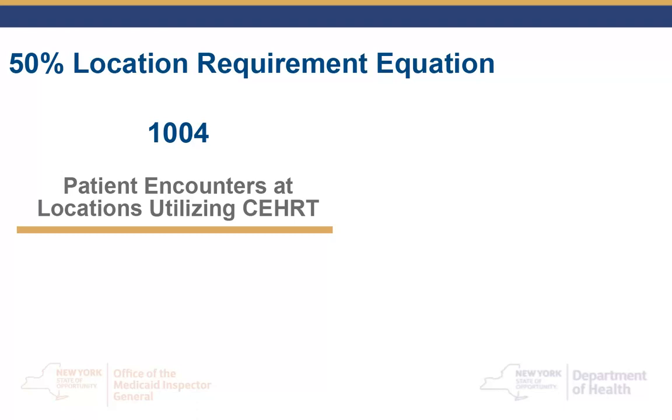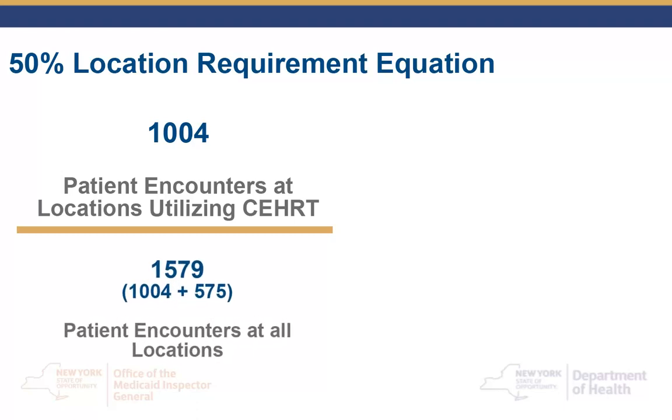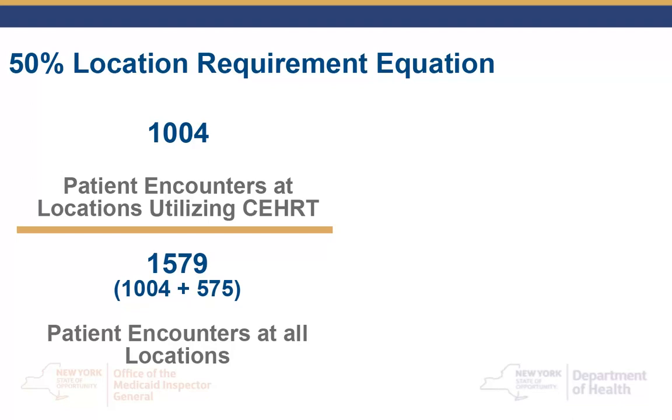The provider indicated that he had an additional 575 encounters at locations not equipped with certified EHR technology during the EHR reporting period. This gives him a total of 1,579 patient encounters at all locations during the reporting period. This is the denominator for our equation.